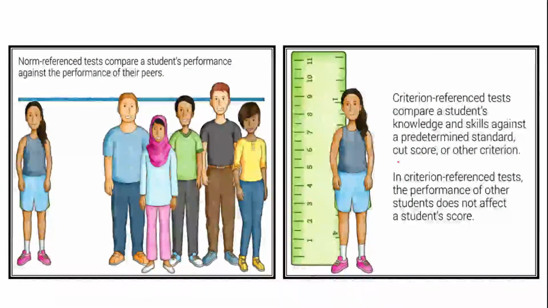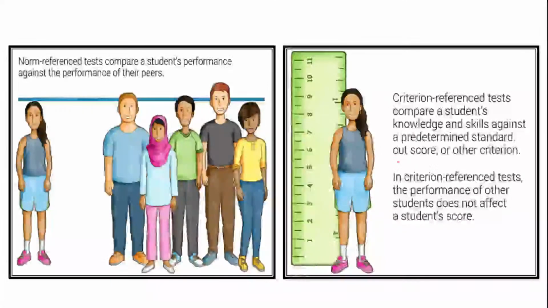Norm reference and criterion reference. This is very important. You should know about norm reference and criterion reference very well, because students get confused a lot. Norm reference compares one student's performance against the peers, meaning his classmates.